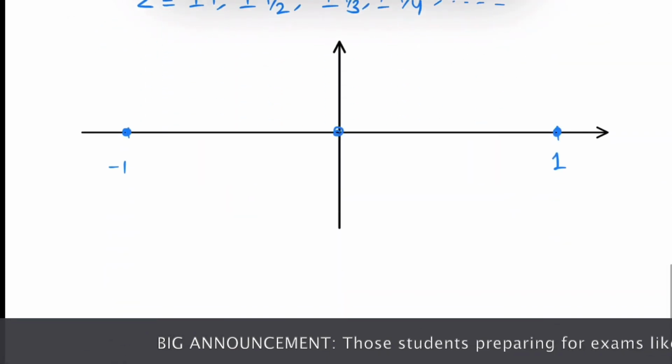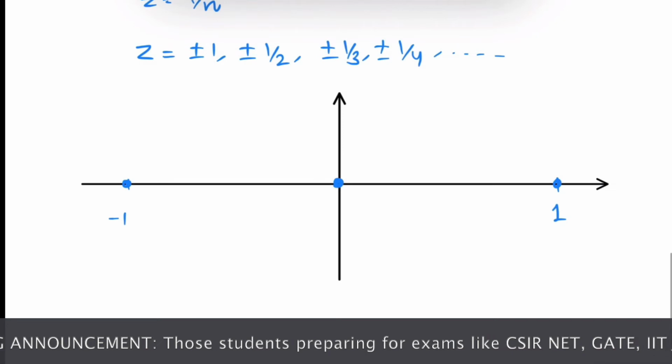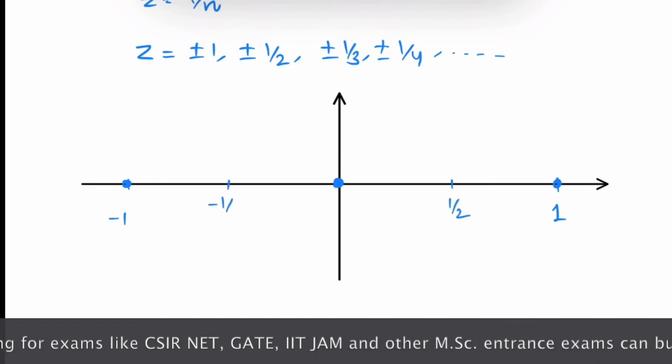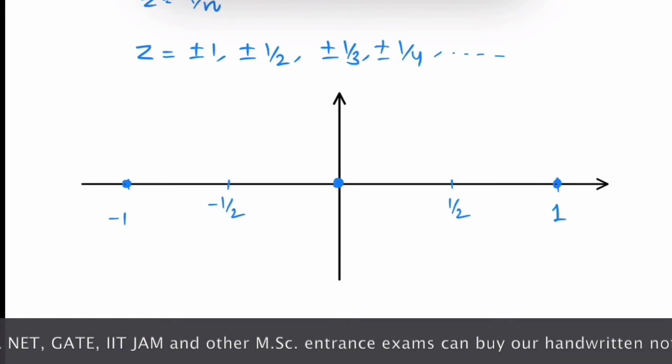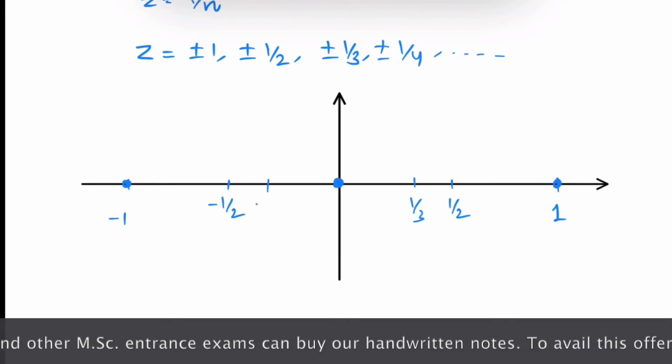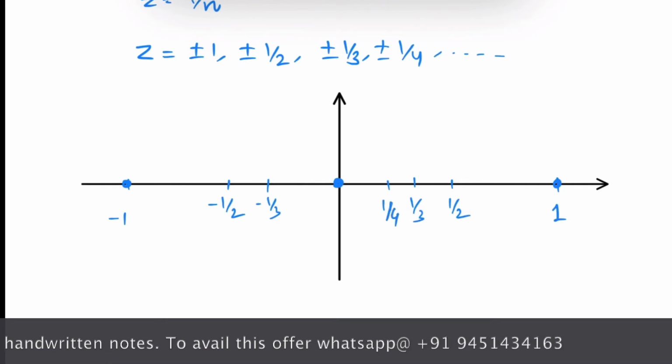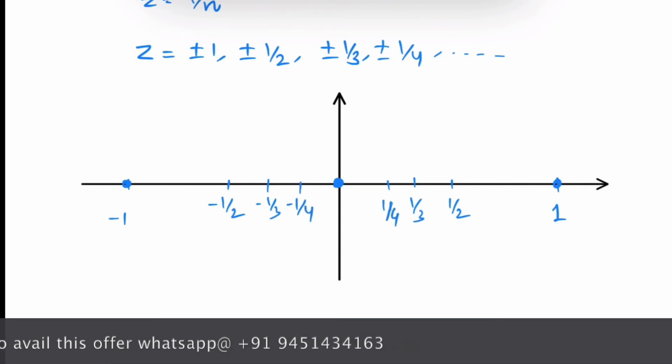So we have 0 here, then we have 1 over 2 and minus 1 over 2, then we have 1 over 3 and minus 1 over 3, 1 over 4 and minus 1 over 4, and so on. You can locate other singularities as well.